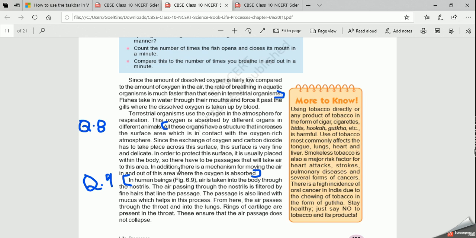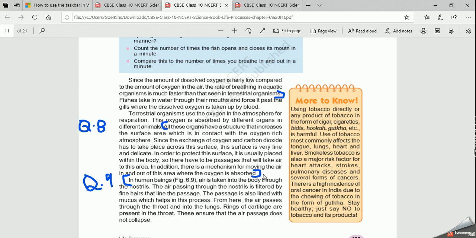Now come to the third point. That means there is a mechanism of moving the air in and out of this area where the oxygen is absorbed. When we take oxygen inside, it should move to the blood, in the blood vessels which are in contact with the alveoli, right?